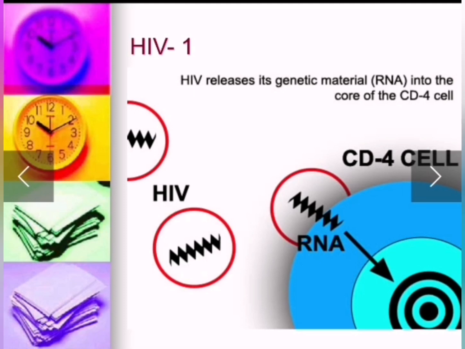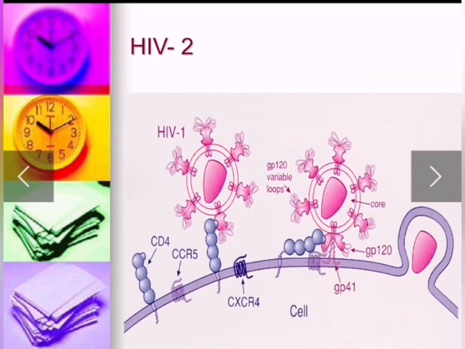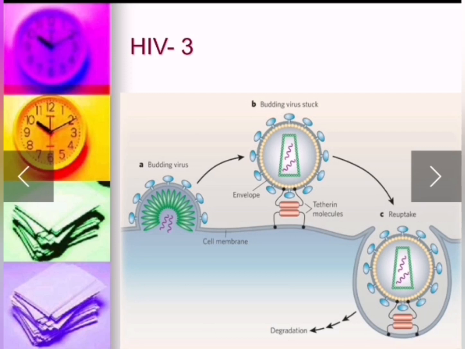HIV. HIV binds to the receptors of the CD4 cell, and it releases its genetic material, the RNA, into the core of the CD4 cell. Then the cell starts to produce new HIV viruses. Finally, the HIV is produced as a protrusion of the cell.